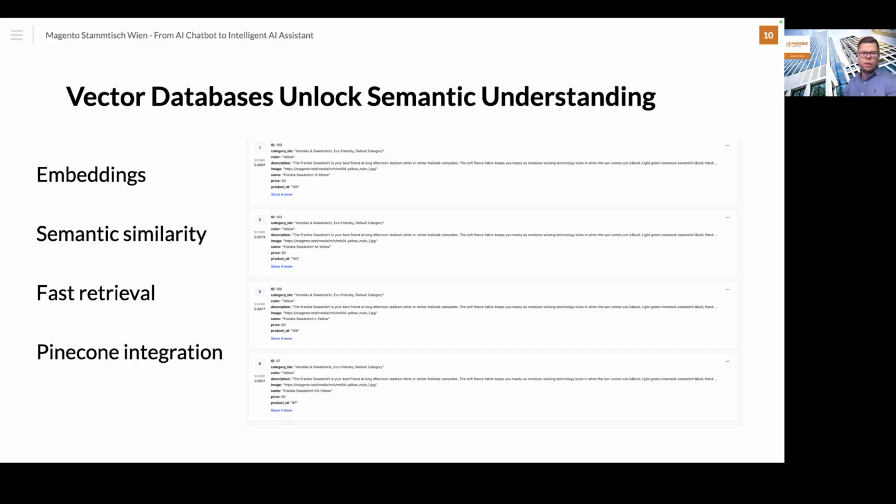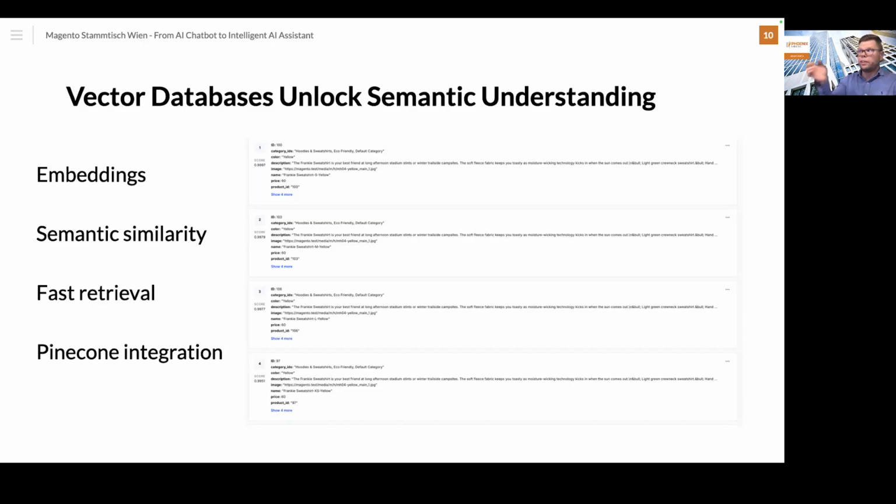And with this, naturally, you have enabled the fast and accurate matching of customer queries to relevant products or relevant information, and it works even when customers use different wording or phrasing. So if the customer is searching for, let's say, outdoor footwear, based on this vector semantic search, the LLM can already know this could also be some trail running shoes, even though the name is totally different. So it's not based on keywords, it's based on semantic search.